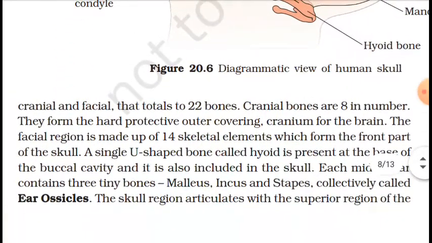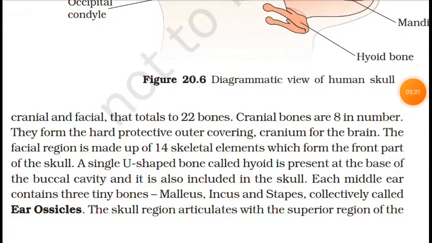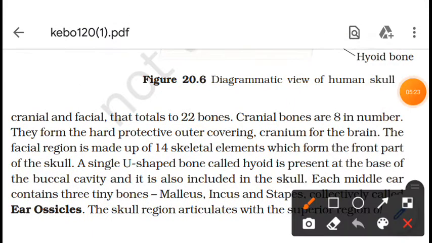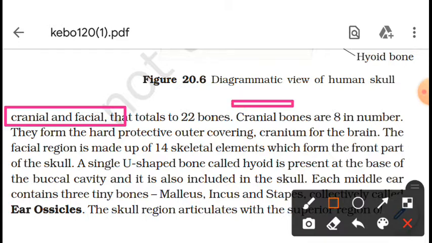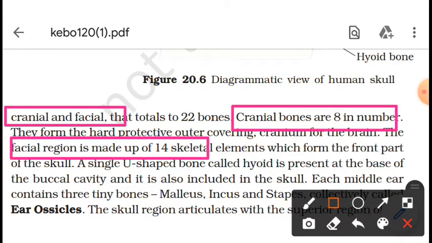The two sets are the cranial and facial bones, totally made up of 22 bones. The cranial bones are 8 in number out of these 22, and the facial region is made up of 14 bones.